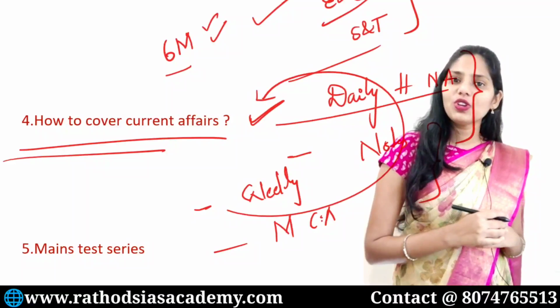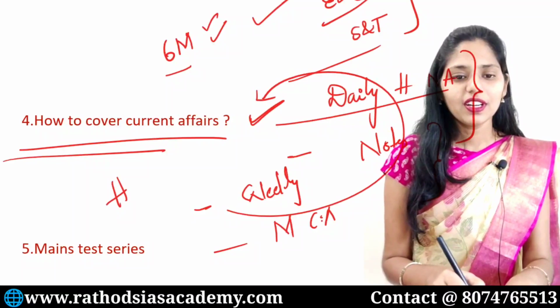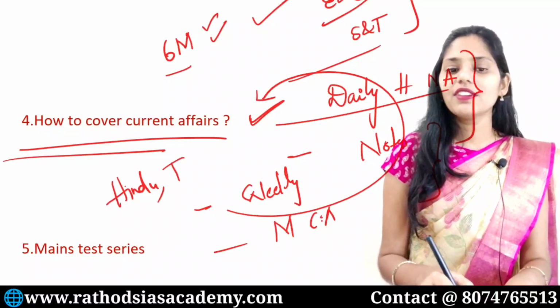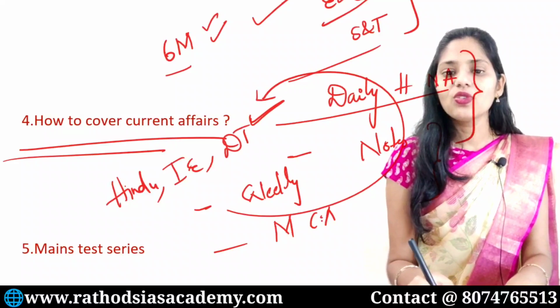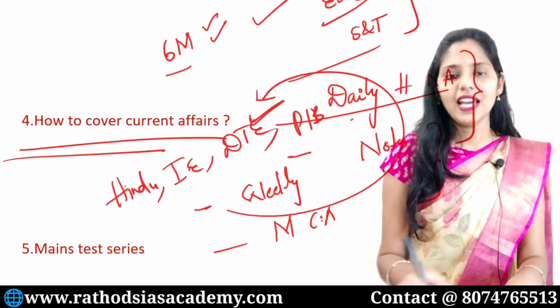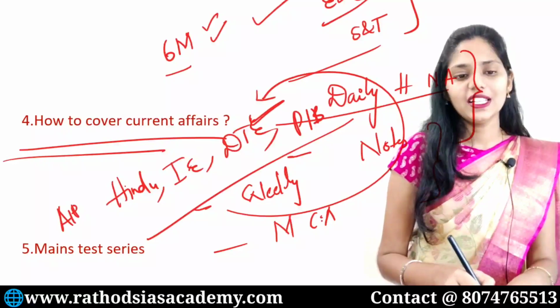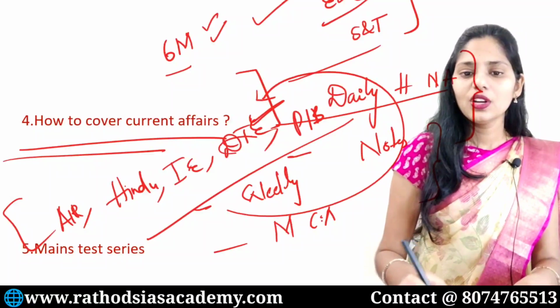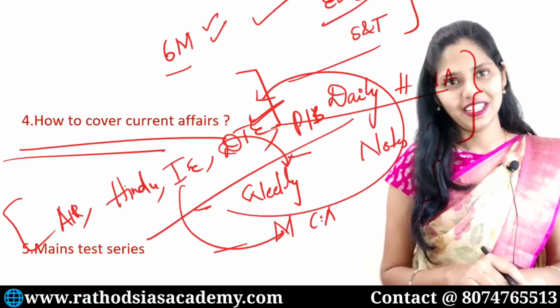So what are the sources we are covering here? We are covering The Hindu, Indian Express, Down to Earth, PIB, and also All India Radio. These will be covered in the weekly as well as monthly current affairs.